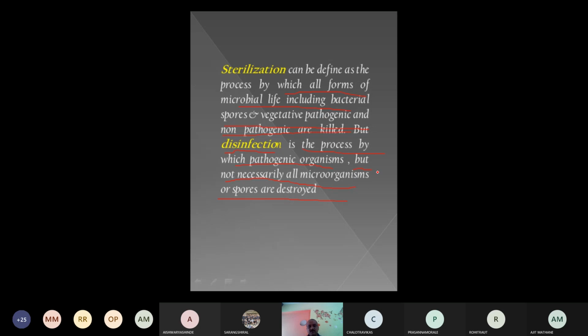So we require some amount of microorganisms for our health, but at the same time we have to destroy the pathogens which are not required and which produce diseases. That is the main difference between sterilization and disinfection. Sterilization means killing everything. Disinfection means we are targeting the pathogens. According to that, you maintain the dose so that the pathogens are targeted.